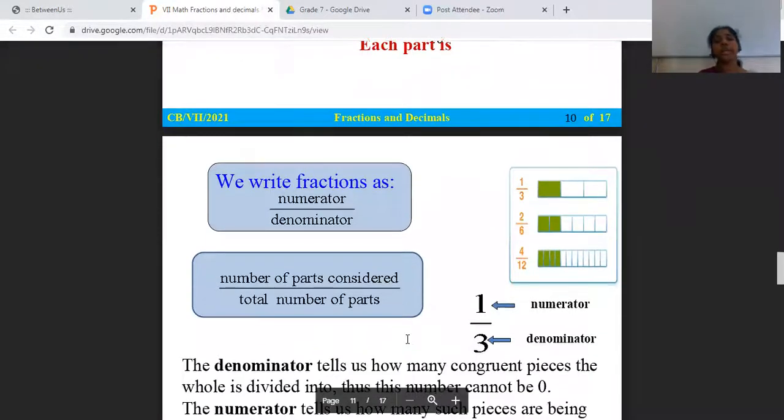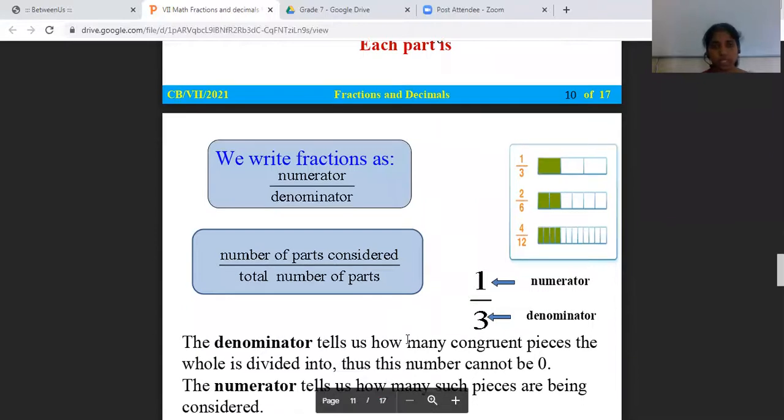So how do we write fractions? As I told you earlier, a fraction always has a numerator as well as a denominator. So what comes in the numerator?